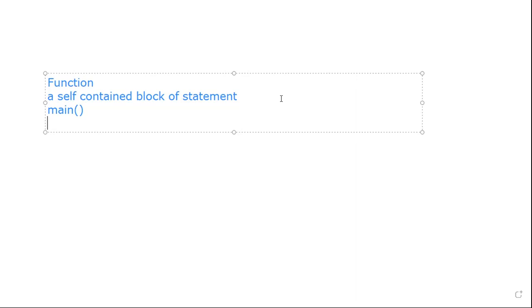So when you write a program as a number of functions, it is easy to understand, easy to execute, and easy to understand by any people.